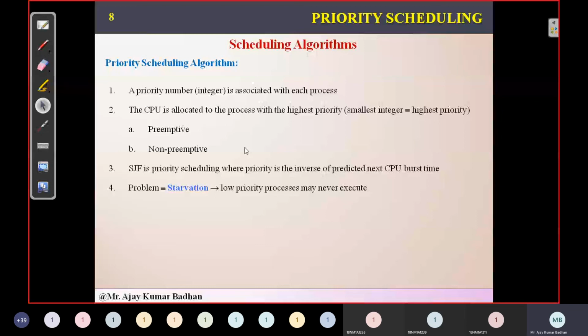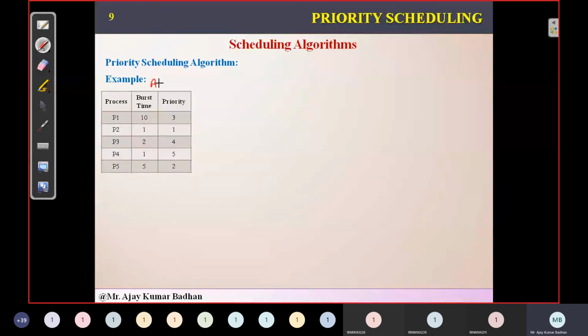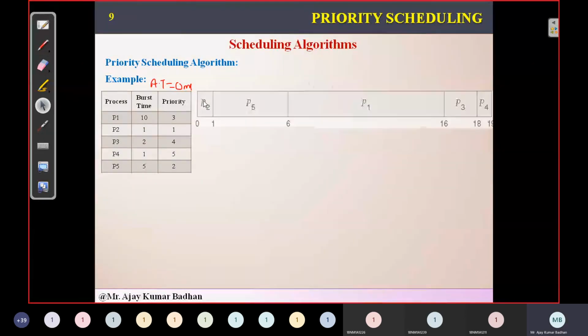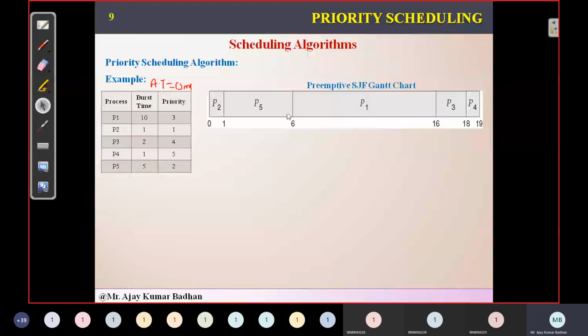Process P2 is having 1, which means this is the highest priority. The arrival time is not provided, so we are assuming that the arrival time for all the processes is 0 milliseconds. All have arrived at 0 milliseconds. Without wasting time, we'll just go ahead. This is the Gantt chart for your priority scheduling. Sorry, I first said preemptive SJF, but this is not SJF, this is priority.